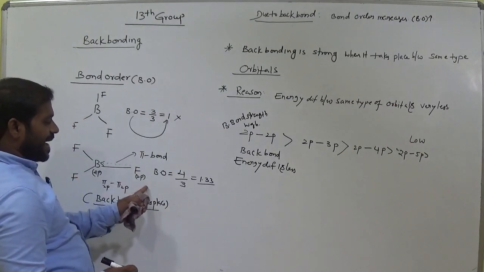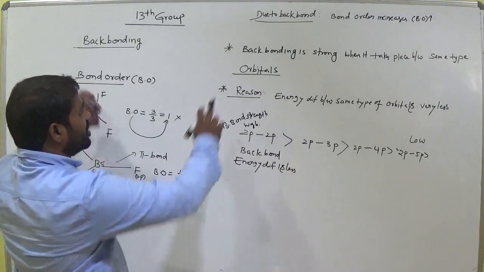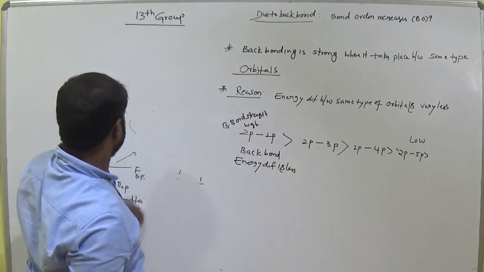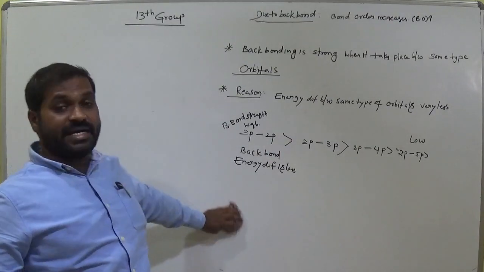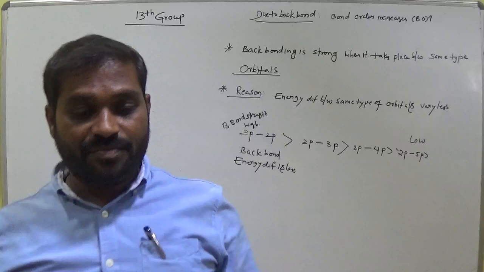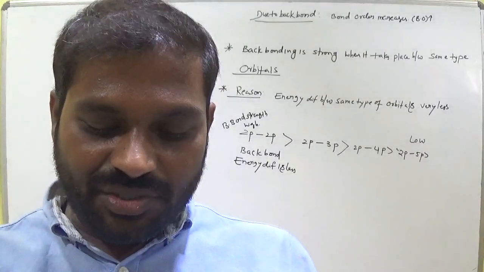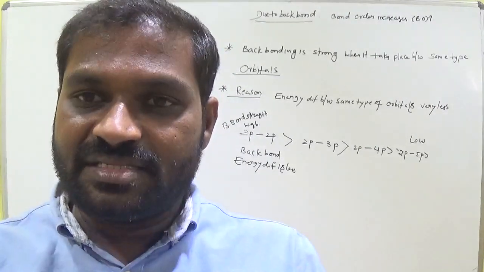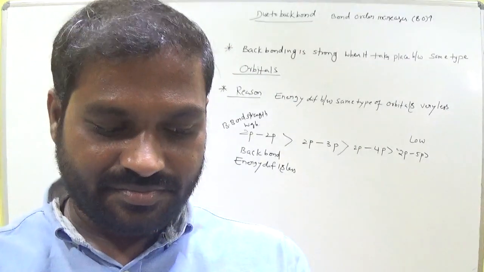So due to back bond, what happened? Bond order is also higher or not? Remember this point. Due to back bond, bond order is also high. So how does boron trifluoride get stable? Due to back bond formation. So due to back bond formation, clearly here it gets stability. Okay, it gets the stability.